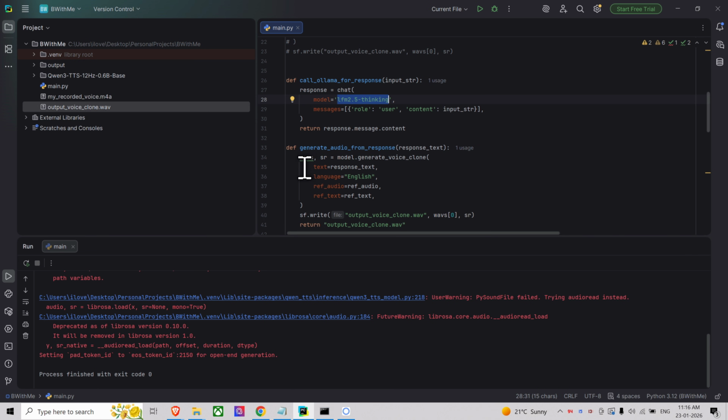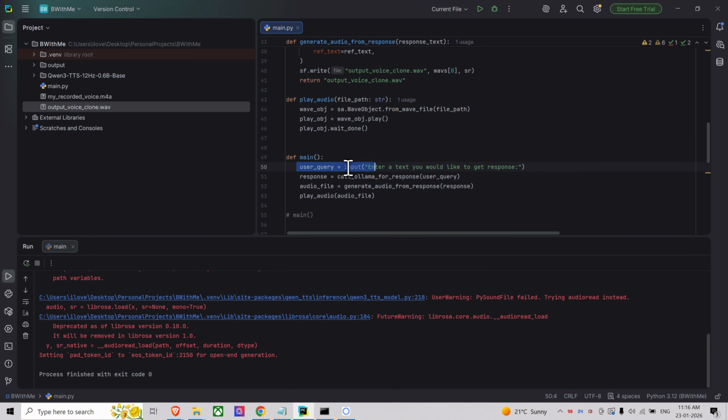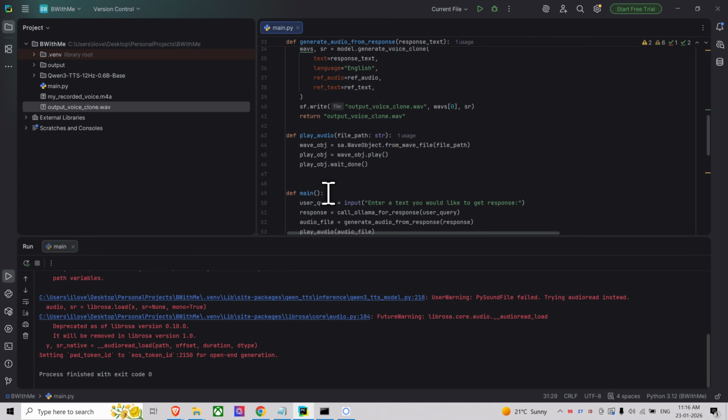What I'm doing here is, in my main, I'm just asking a query and passing it into Ollama for a response. In chat, whatever string I'm typing goes into Ollama as input, and whatever response I get, I return it back.